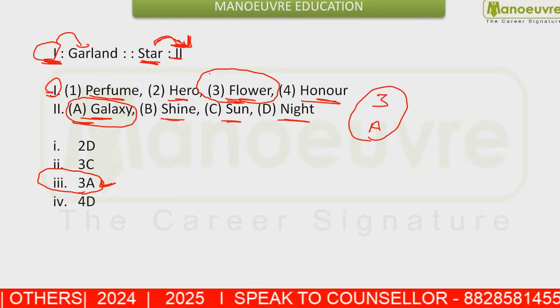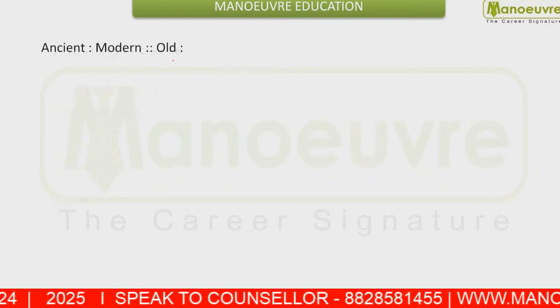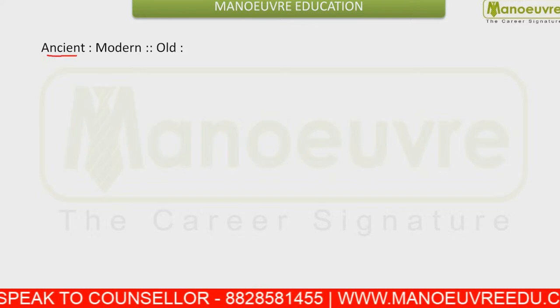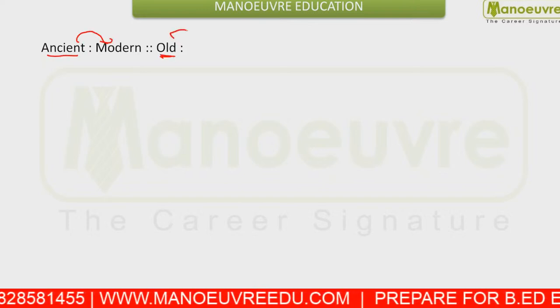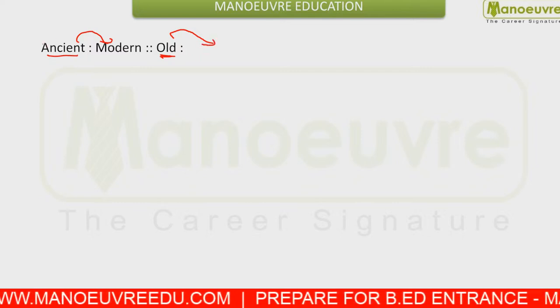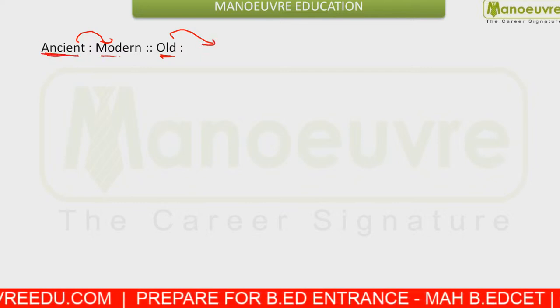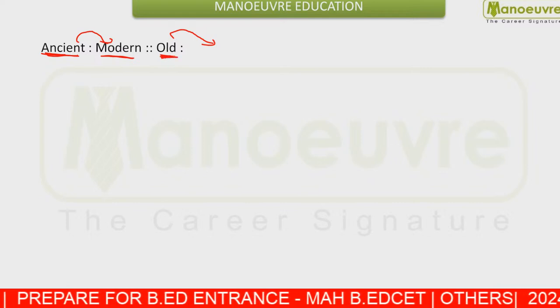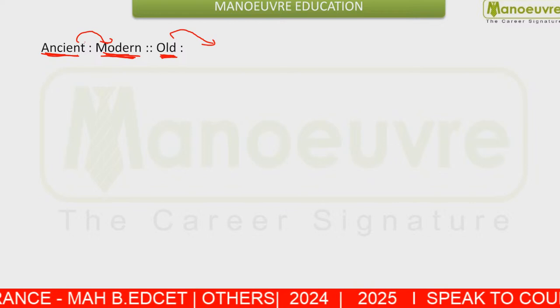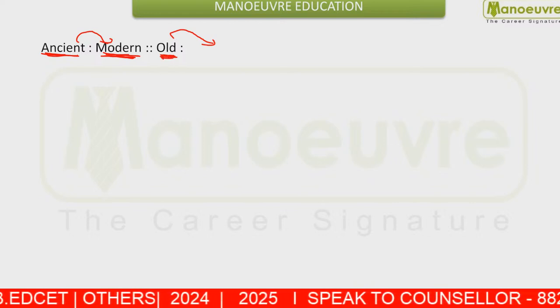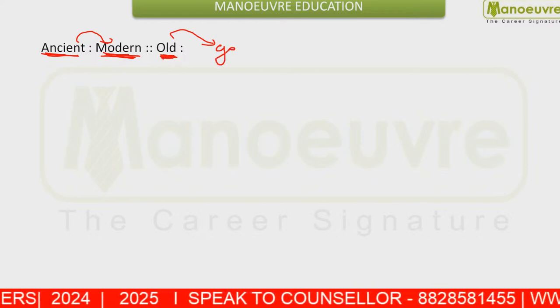Moving next. Ancient is related with modern. In the same manner, old is related to what term? If ancient is related to modern, what is old related to? You know, modern is what? The modification of the ancient. Modification of old is what? That is the younger one.